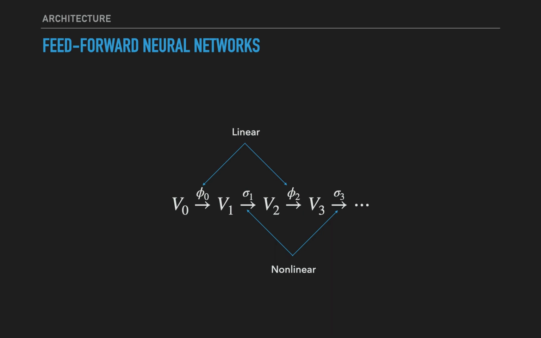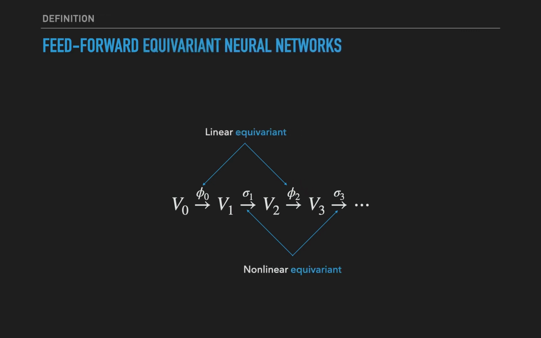So how do we actually implement these sorts of constraints? Let's think of a simple feed-forward neural network. It can be visualized as a sequence of maps between a sequence of vector spaces, with the maps alternating between linear learnable maps and fixed nonlinear maps. To make the entire network equivariant, we must naturally require that all of these maps be equivariant.